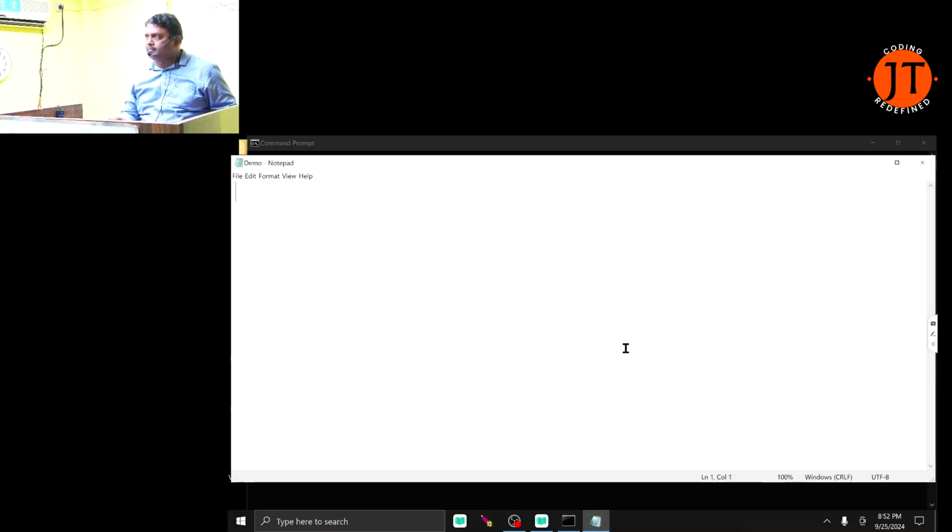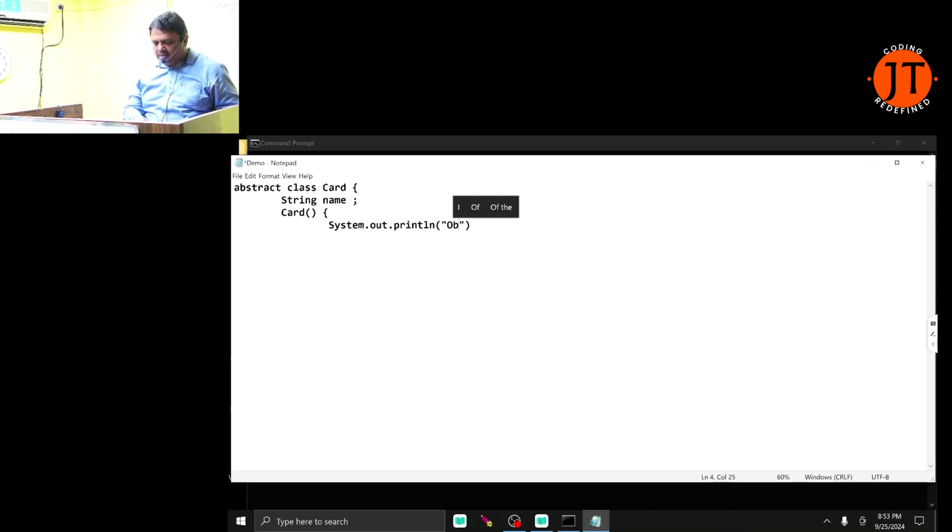See here, what I can do: there it is an abstract class, Card. Card is an abstract class. I have an instance variable, string name. My next job is that Card has a non-parameterized constructor, within that I write a System.out.println, and I write here, object is constructed.